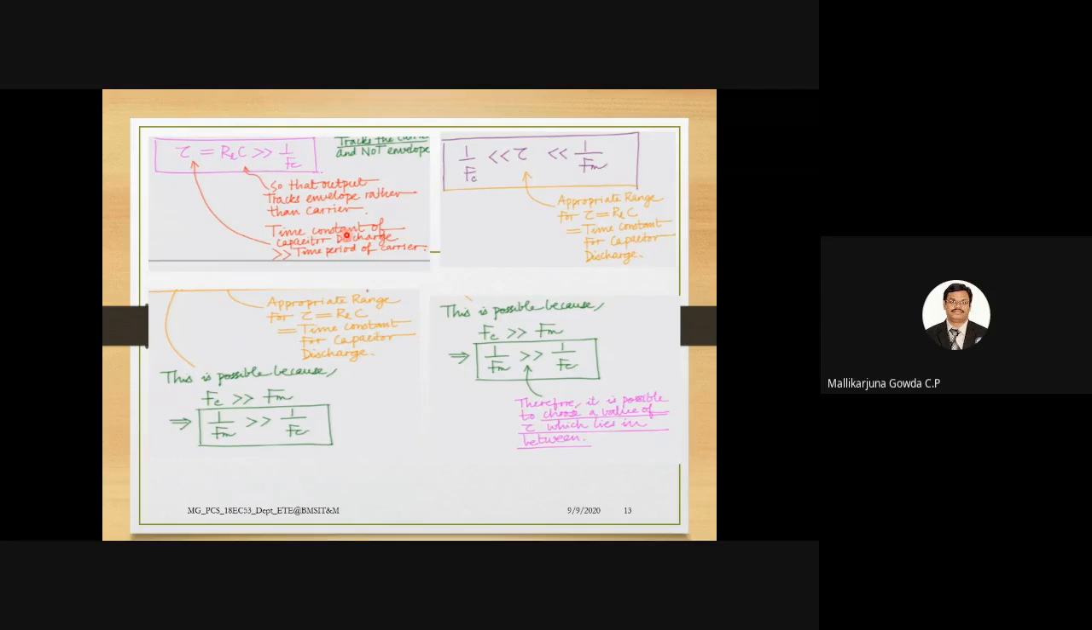Any doubts? So here, I have said four things. One is that the time constant should be much greater than the time period of the carrier signal. Why should it be much greater than the time period of the carrier signal? So that the output will be able to track the envelope rather than the carrier signal.